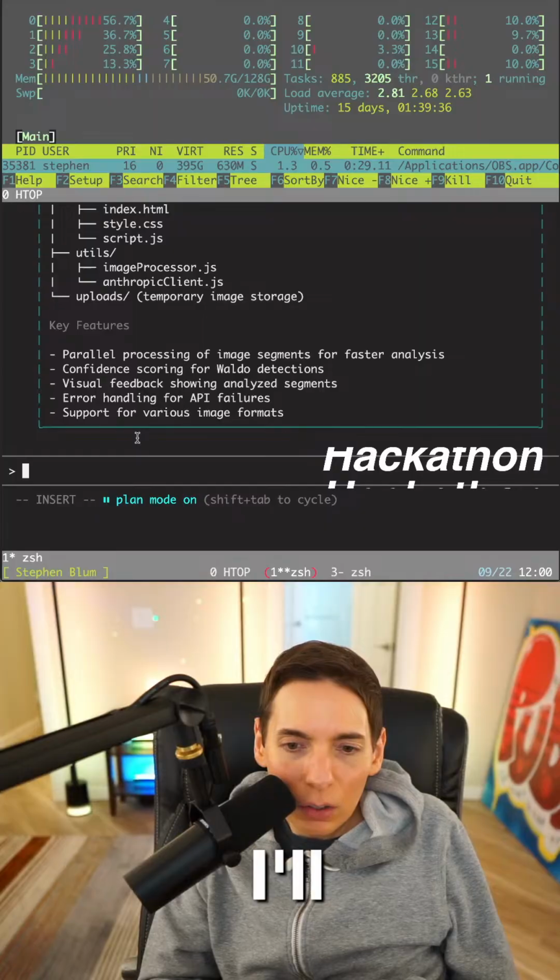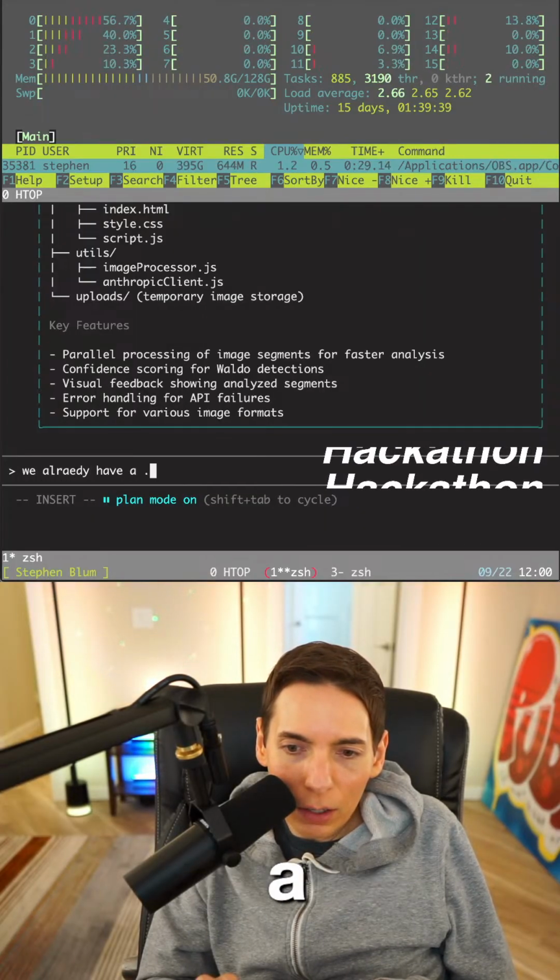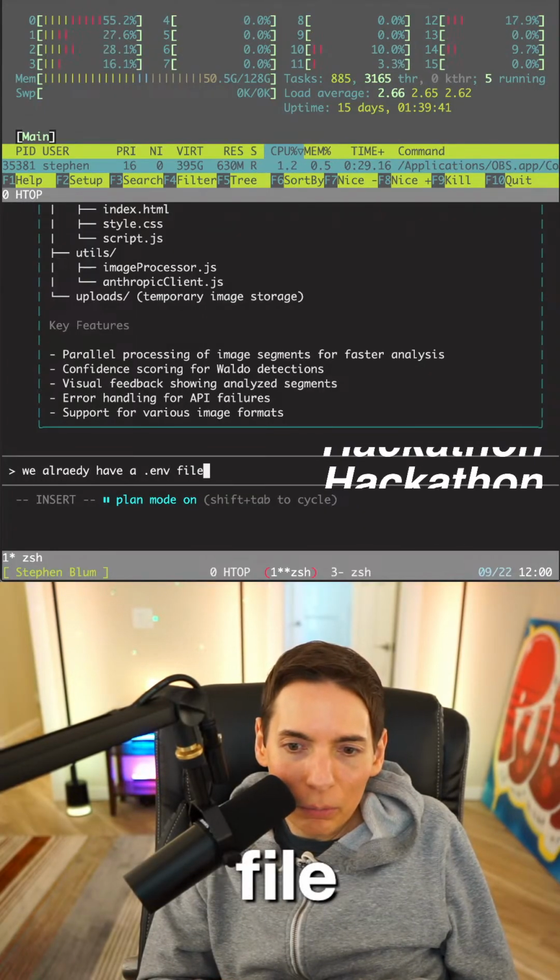The hearts show up. Okay, so we already have a .env file. So I'll update the model. I'll update it here.